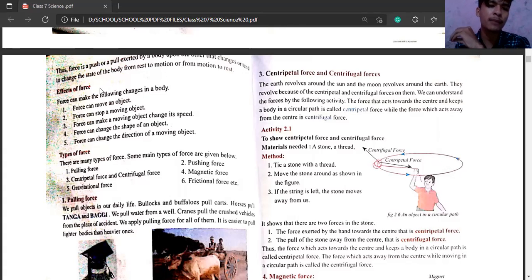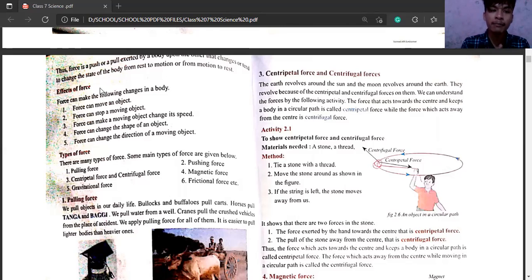In this one, it has told that force is push or pull. Force means push or pull, those two things are force. It is exerted by a body, not only a human body. It can be done by any kind of body, like a fan, which applies some force that is pushing something. That's why the paper will fly away, because the fan is pushing that paper to move away.